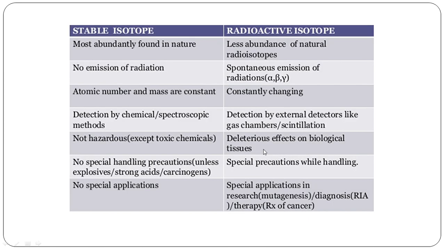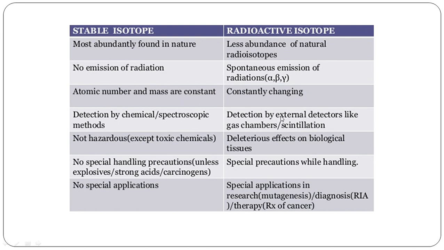Then comes the difference between the stable isotopes and the radioisotopes. The stable isotopes are most abundant in nature, whereas the radioactive isotopes are less abundant in nature. There is no emission of radiation by the stable isotopes, whereas there is spontaneous emission of alpha, beta and gamma rays by the radioactive isotopes. The atomic number and mass number continuously change in the radioactive isotopes, whereas they remain constant in the stable isotopes.